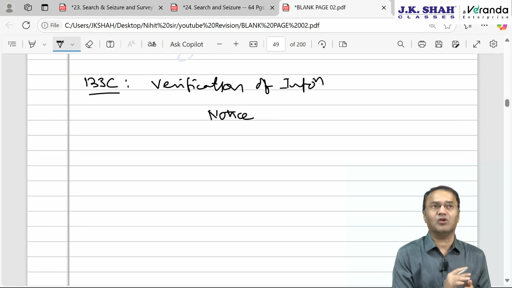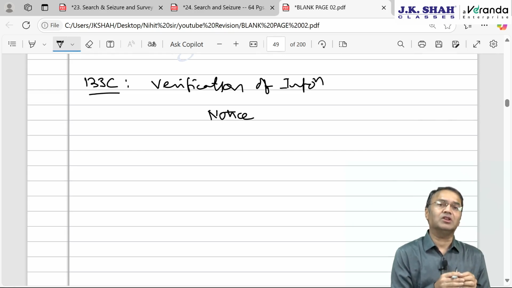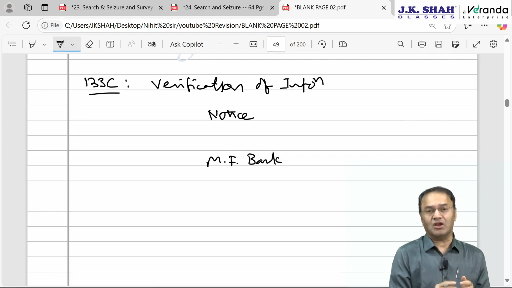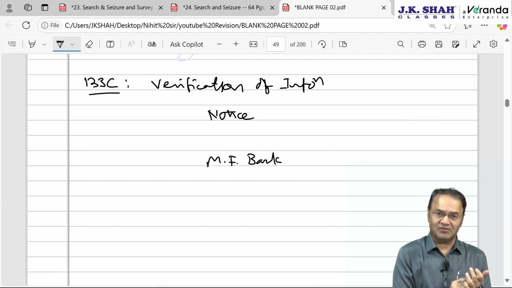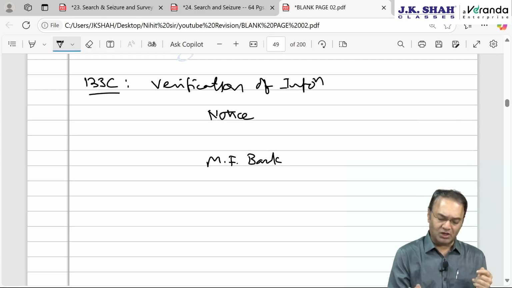For example, around 10 years back, there was information published in local newspapers that Amitabh Bachchan, Bollywood actor, and his daughter-in-law Aishwarya Rai Bachchan, have opened a bank account with a bank called Mossack Fonseca Bank, located in Panama Island, Central America. Panama Island is a tax haven country. It's an island country where there is no income tax.